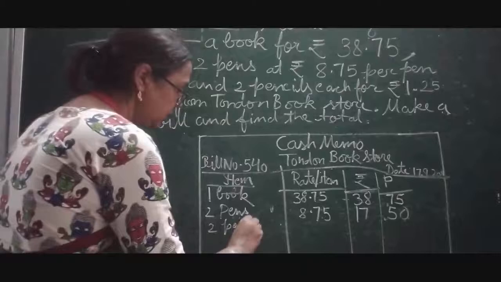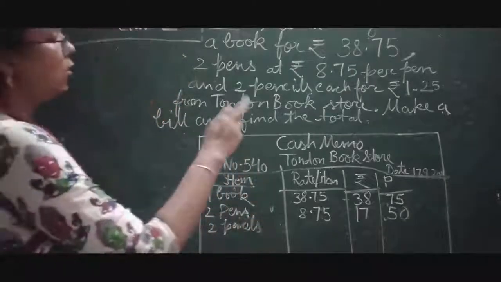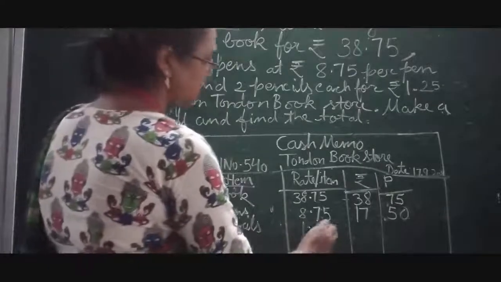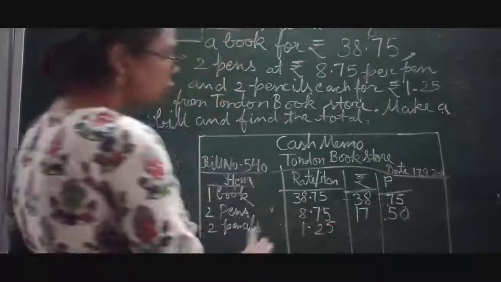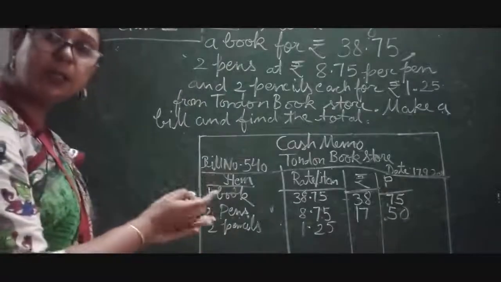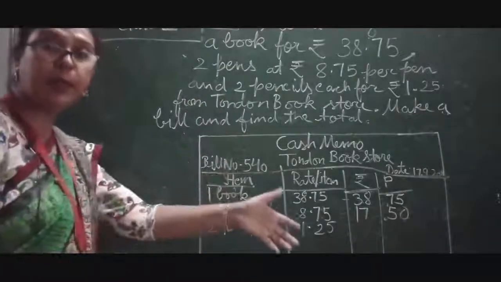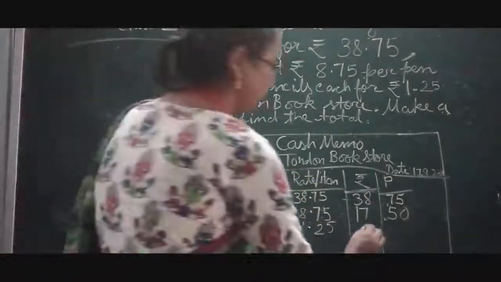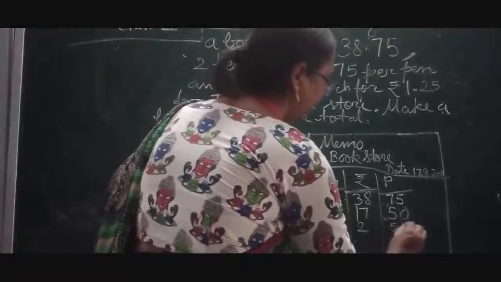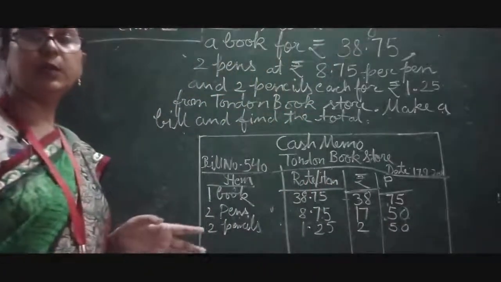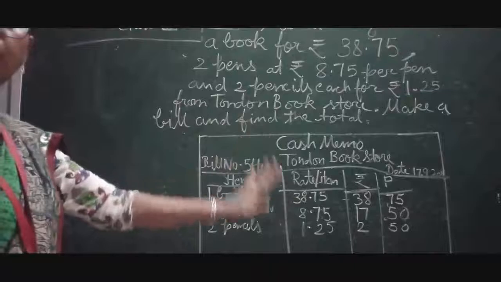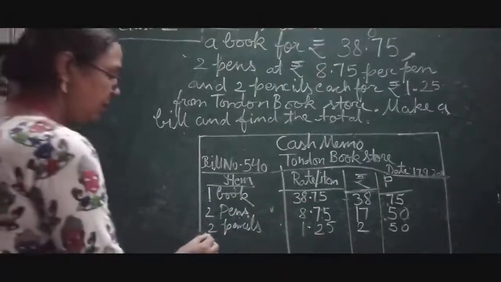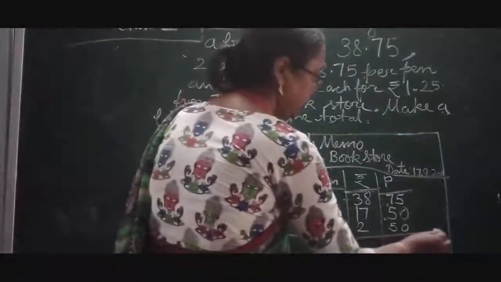Now 2 pencils. Okay, so what is the cost of 2 pencils? There is 1 rupees and 25 paise. Because 2 pencils are there, we just add the cost twice. So what will we get? We will get 2 rupees 50 paise. Okay, so here children you can see, we have done this much. Now let's see what the total cost is. Total, this we have completed.